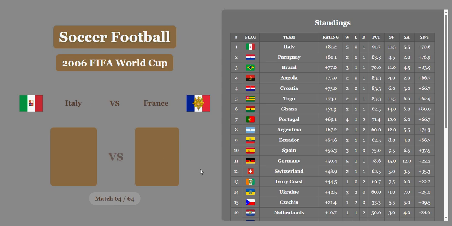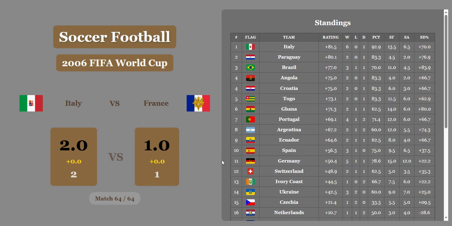In the final game, Italy. Italy's in first place now. Can Italy hold on? They can. 2-1. Italy takes it because Germany beat Portugal and knocked them out. So Italy wins. They are the rightful champions of 2006.